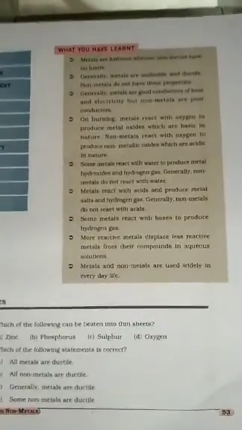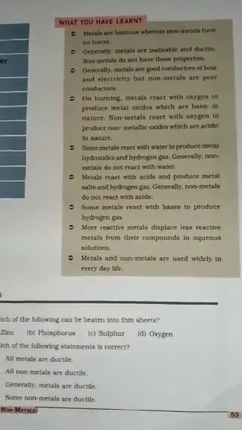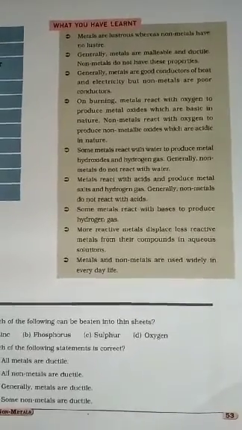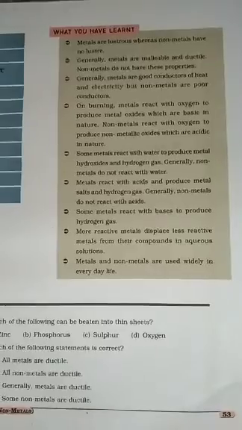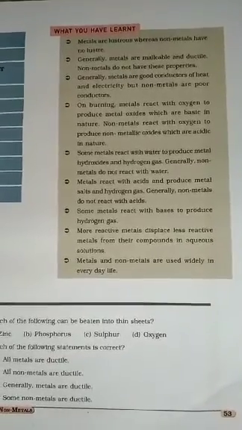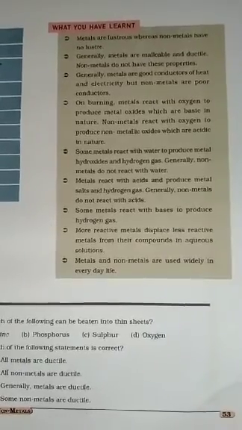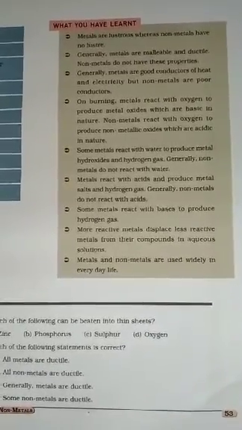So our chapter is completed. Now, what have we learned in this chapter? Firstly, we learned the physical properties and then the chemical properties. Metals are lustrous, whereas non-metals have no lustre. Generally, metals are malleable and ductile, and non-metals do not have these properties. Metals are good conductors of heat and electricity, but non-metals are poor conductors.